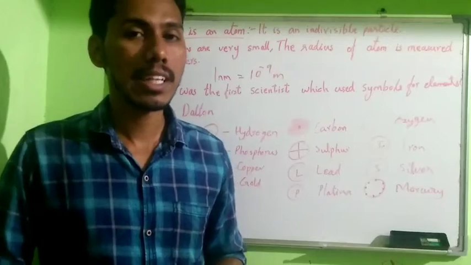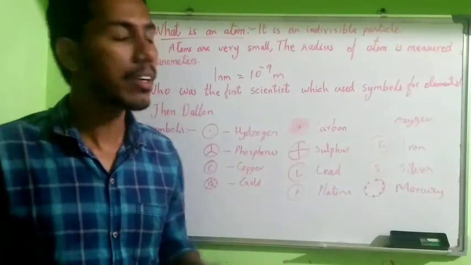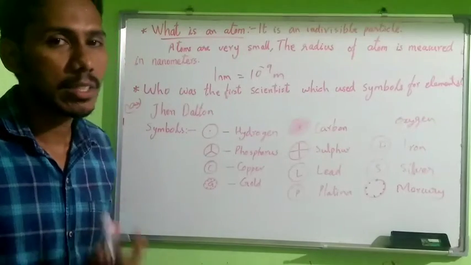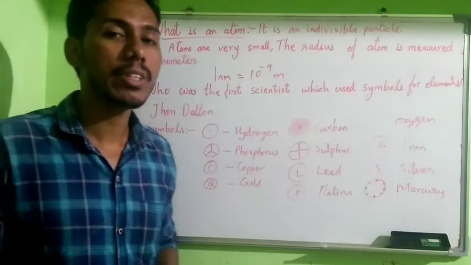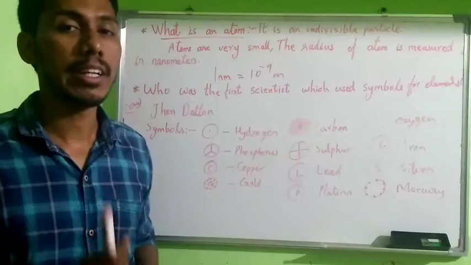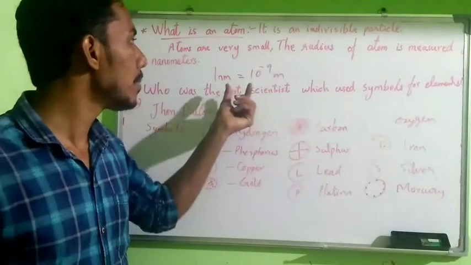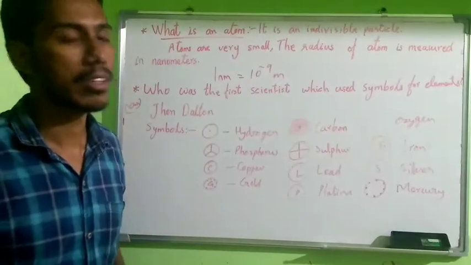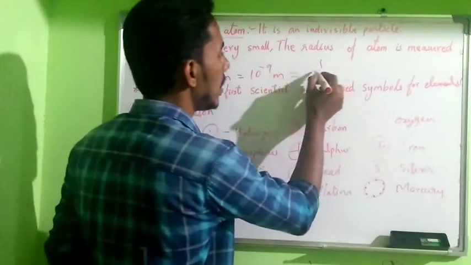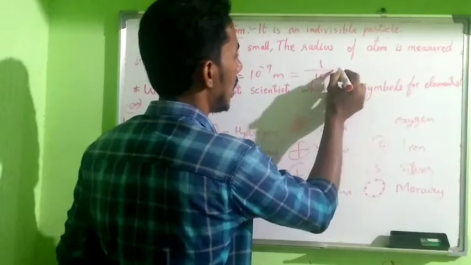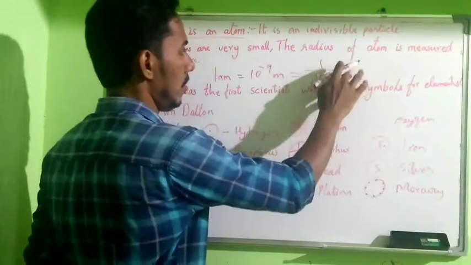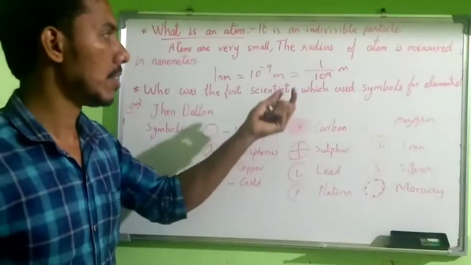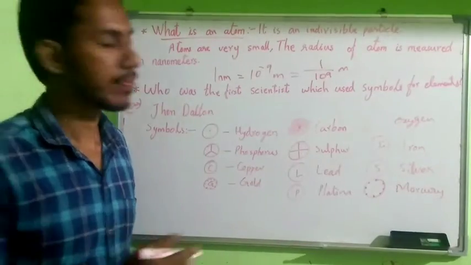Then, what is an atom? We discussed that an atom is an indivisible particle. Atoms are very small. The radius of an atom can be calculated in nanometers. 1 nanometer is equal to 10 raised to minus 9 meter, that means 1 by 10 raised to 9 meter. That is very, very small.